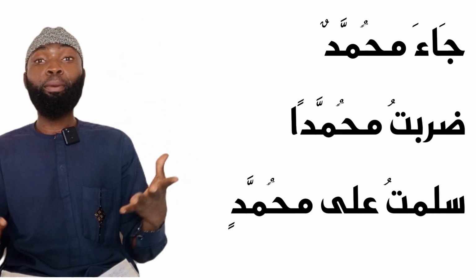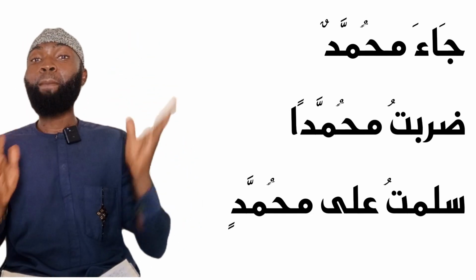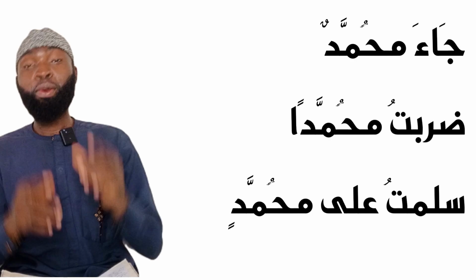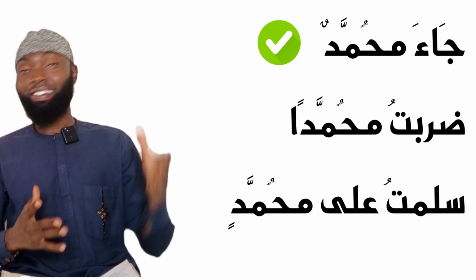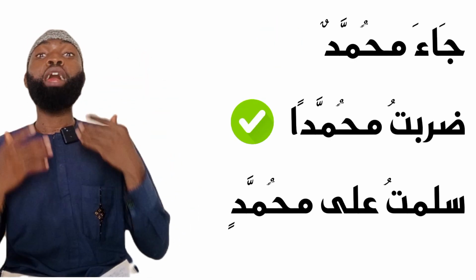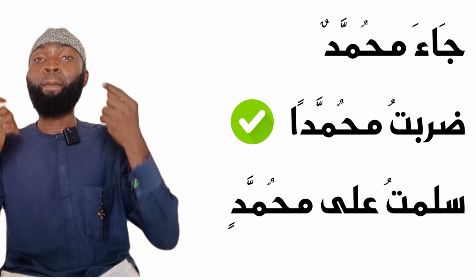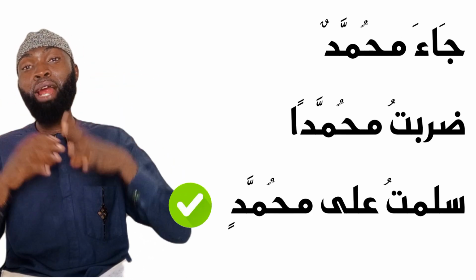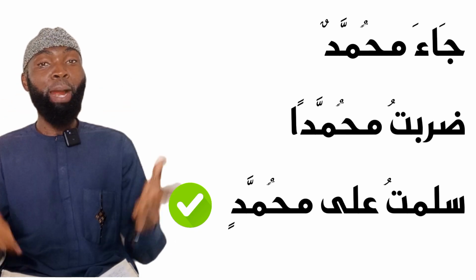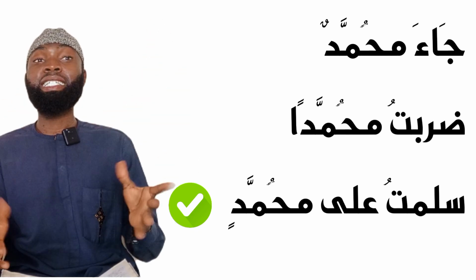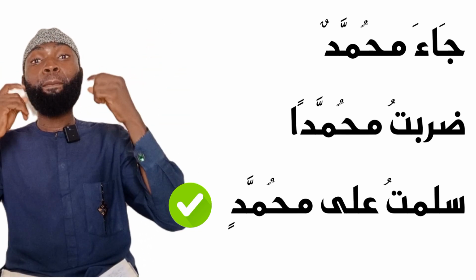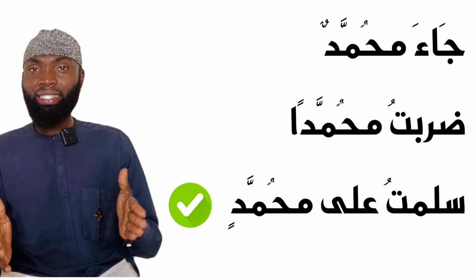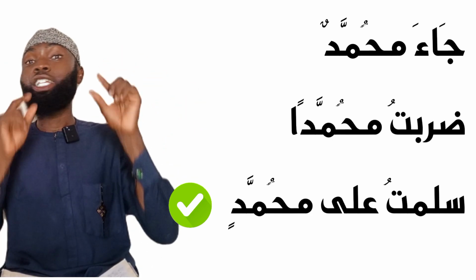The first sentence we have on the board here today is Ja'a Muhammadun, which simply translates to Muhammad came. And the second sentence says Darabtu Muhammadan, I beat Muhammad. And the last sentence says Sallamtu ala Muhammadin, I greeted Muhammad. You will see that in each of these sentences, Muhammad as the noun appears.